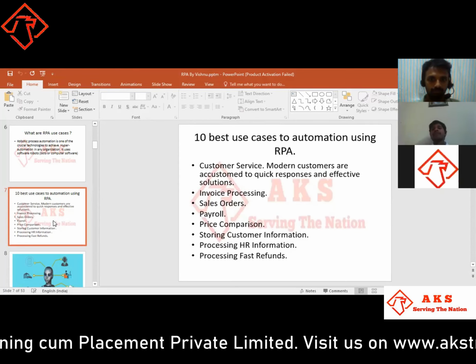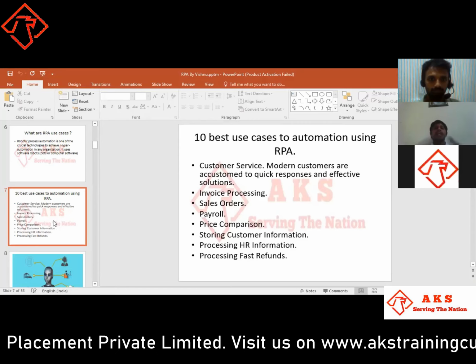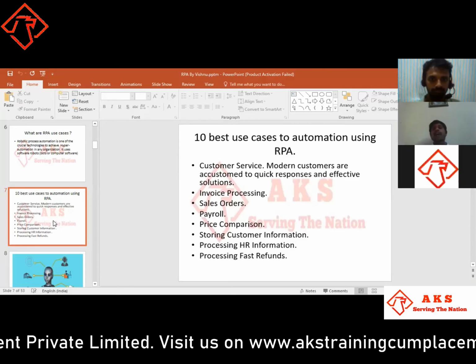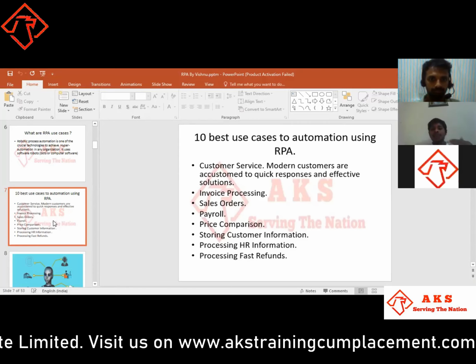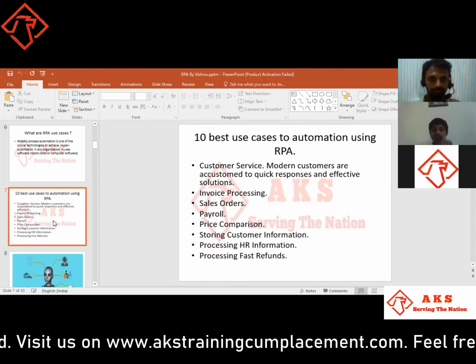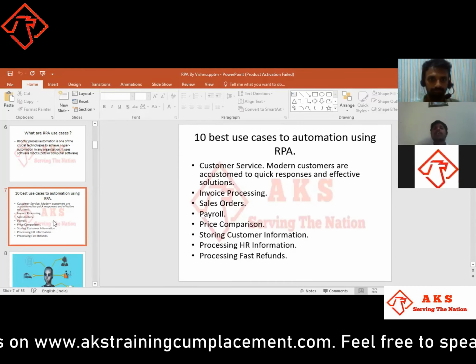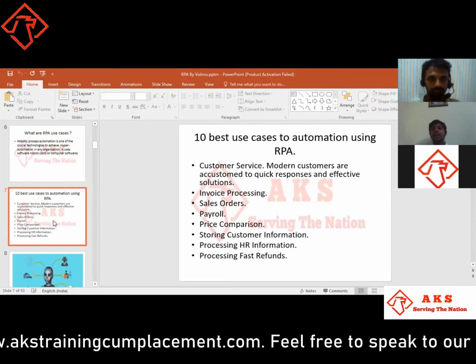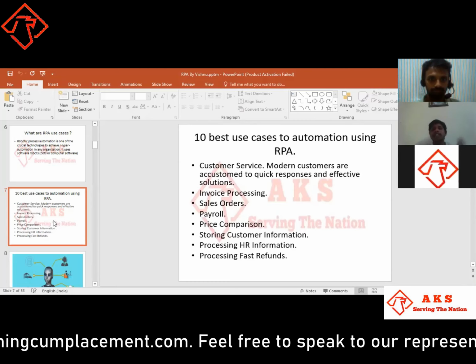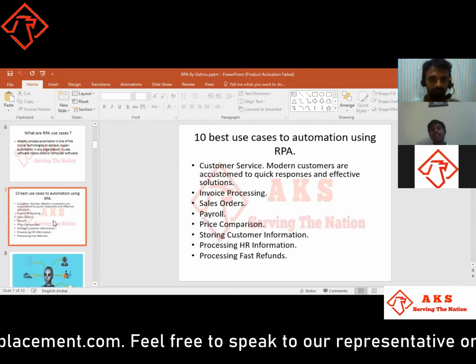Price comparison. It will compare the prices, like whatever prices we are going to buy will be stored and compared in this price comparison. Storing customer information: we have multiple stores, like let's take our business. We have built one company, and in that company every customer has their own details. Like we have an institution, let us take our institution.